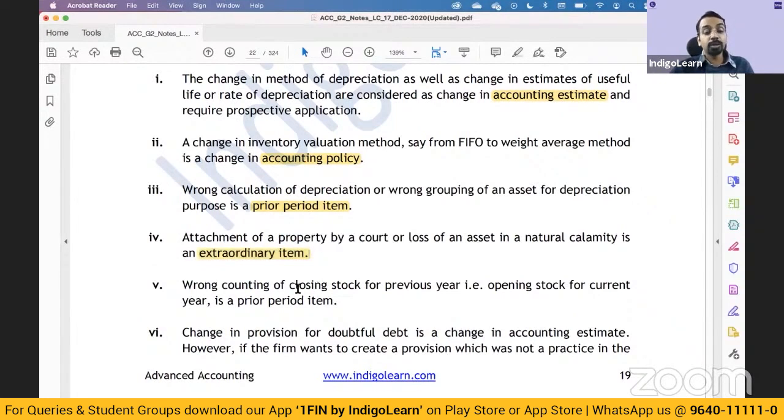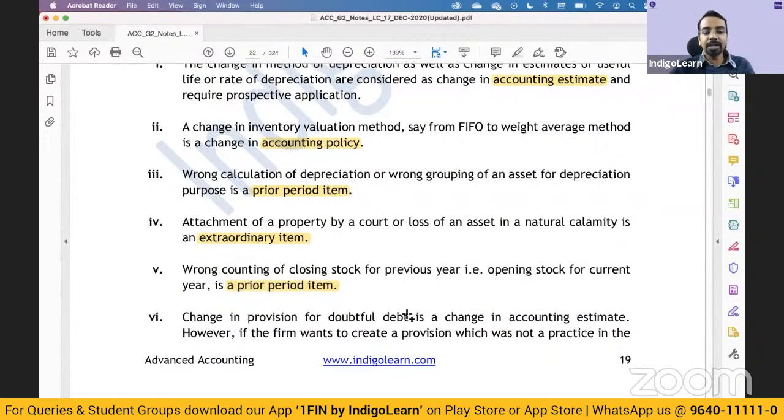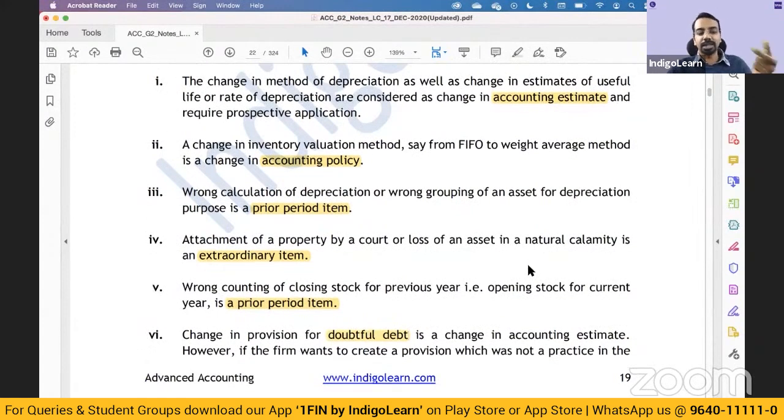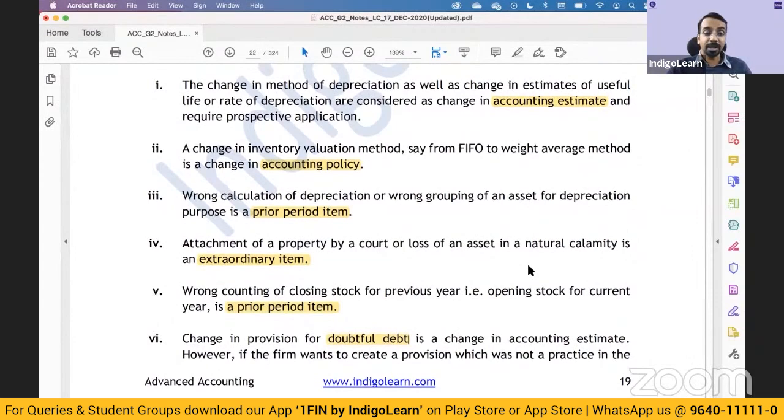Wrong counting of a closing stock is a prior period item, because here there is an error. Changes in provision for doubtful debt is a change in accounting estimate, right? So this will help you to relate what is change in accounting policy, what is change in accounting estimate, what is a prior period item, what is an extraordinary item, and what are ordinary items.